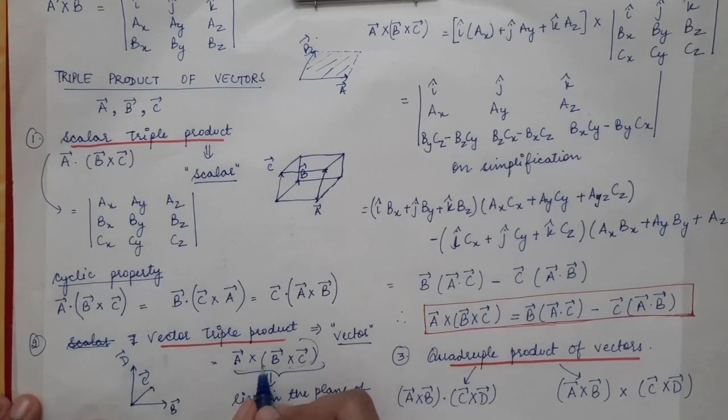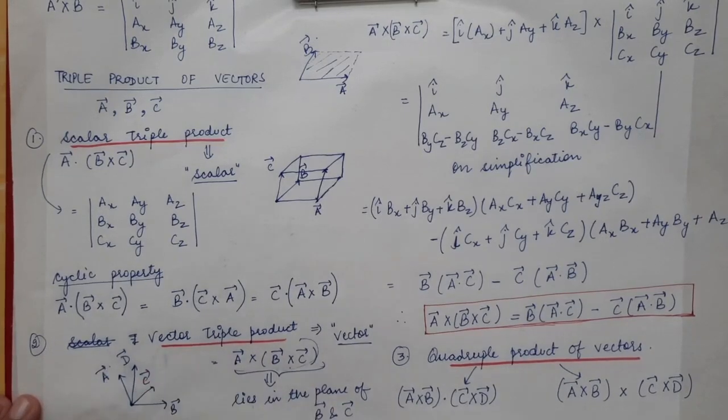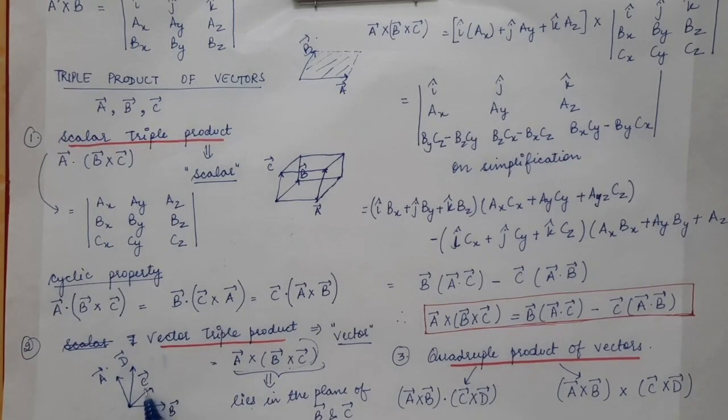The cross product of A vector and D vector will be the resultant vector, and it will be perpendicular to the plane of A vector and D vector. Let's say this is the A vector. Now B cross C gives us a vector which is D vector, and it is perpendicular to the plane of B vector and C vector. So the cross product of A and D will give you another vector which will be perpendicular to both D and A vector. So that will also lie in this particular plane of B vector and C vector.